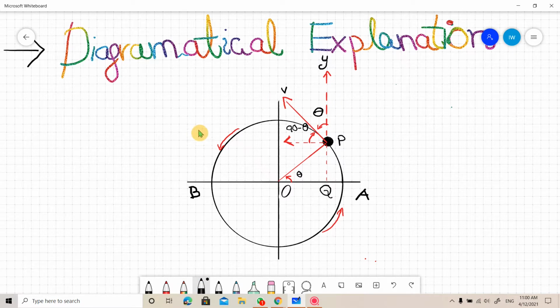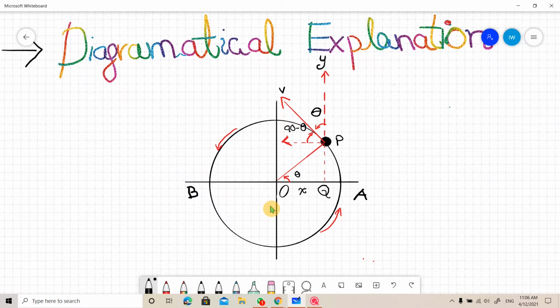Now let us consider a diagram. This is a body of any mass moving in a circle. You can see this is moving in the circular path along the circumference. Now this body moving in this circular path does not execute simple harmonic motion, but this projection, which is Q, executes simple harmonic motion.